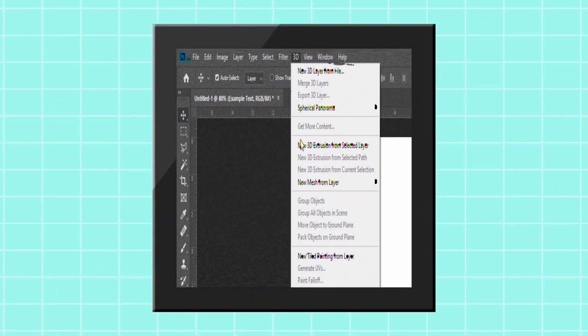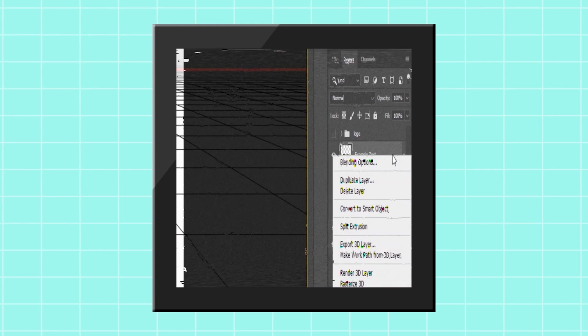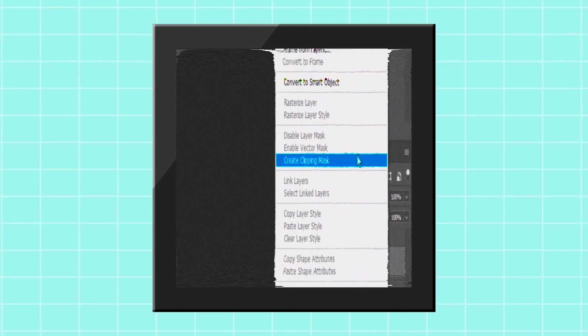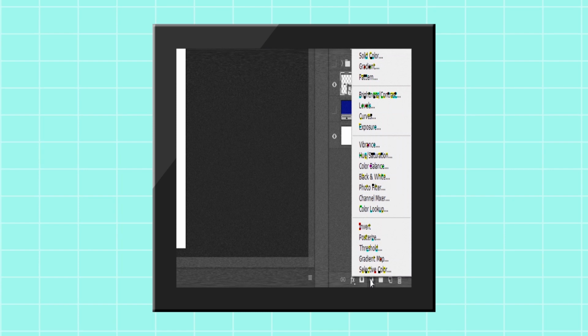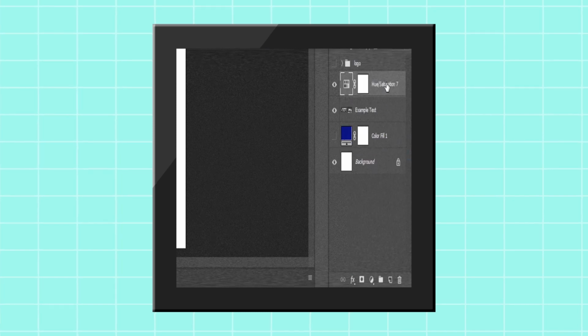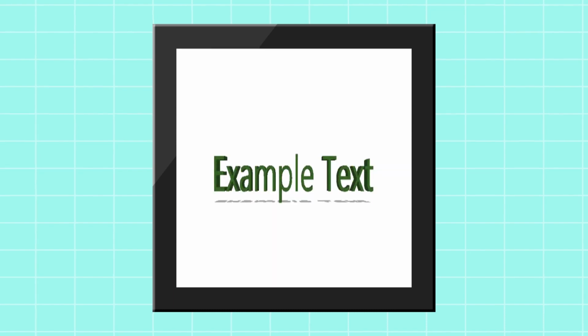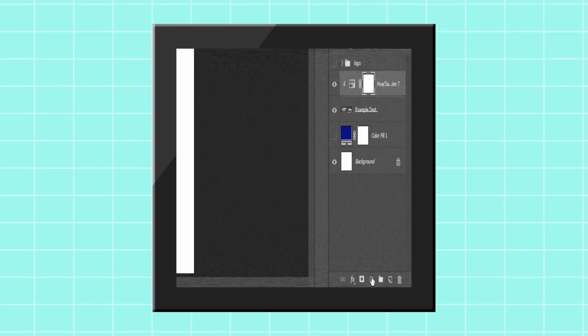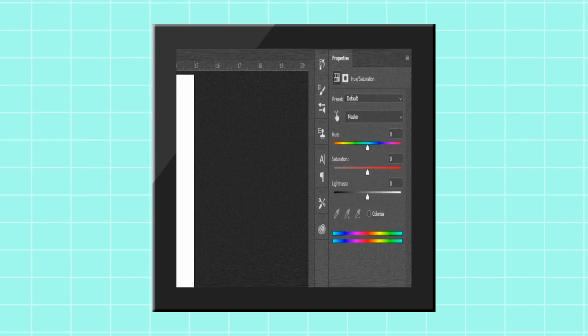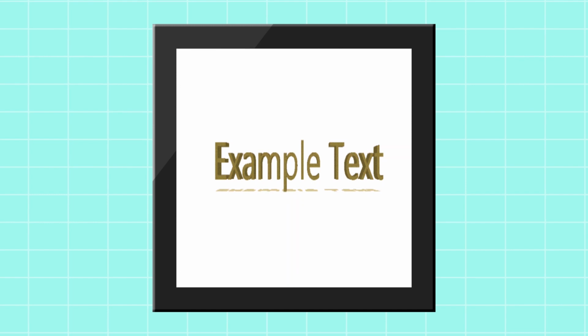I made the text layer 3D, rasterized the 3D and converted it to Smart Object. I added a hue saturation adjustment layer for the color. Then I added the light from the fire behind the logo. I created a hue saturation adjustment layer and changed the hue to yellow, increased the saturation, clipped the adjustment layer to the text and inverted the mask.